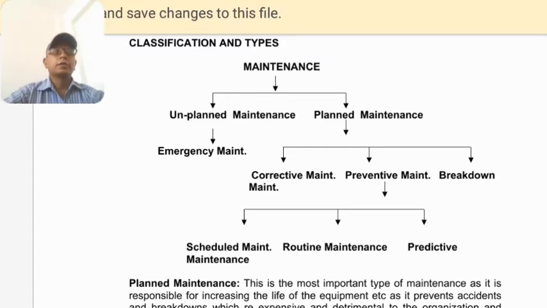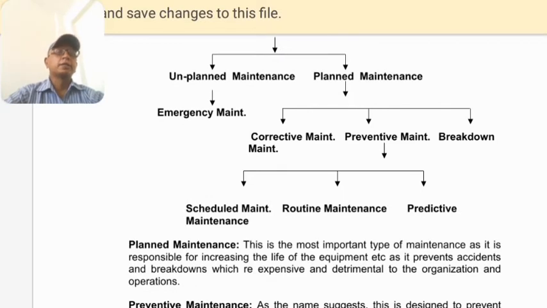Planned maintenance includes corrective maintenance, preventive maintenance, and breakdown maintenance, and preventive maintenance is divided into predictive, routine and schedule maintenance. In corrective maintenance, the things are working fine, but we go for another segment of corrections. Then preventive maintenance: the machine is working, and we have to prevent problems, so through maintenance the life of that machine is enhanced. In breakdown maintenance, the things were working, but meanwhile they broke down, so we have to look into these. Now we move on.